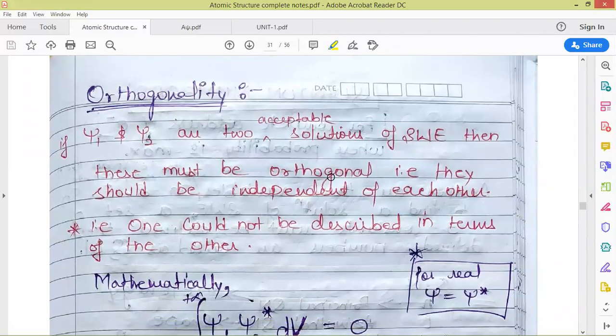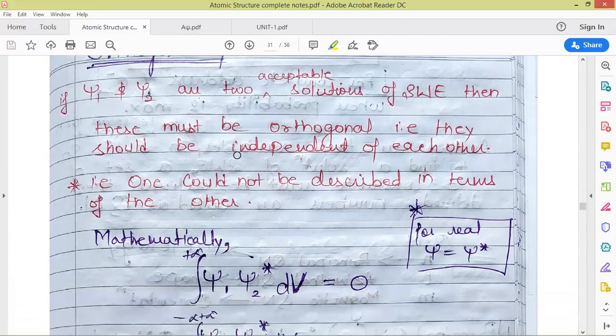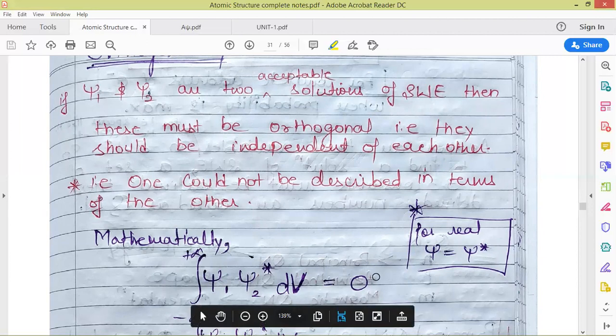Next is the condition of orthogonality. This is not a condition on a single wave function. This is a condition on two different solutions of the Schrodinger wave equation. Say psi 1 and psi 2 are two acceptable solutions of the Schrodinger wave equation, then the condition on these two different solutions is that they must be orthogonal to each other. By orthogonal we mean that one solution is not dependent upon the other, that is, they are independent of each other. So if they are independent, they must satisfy this equation.